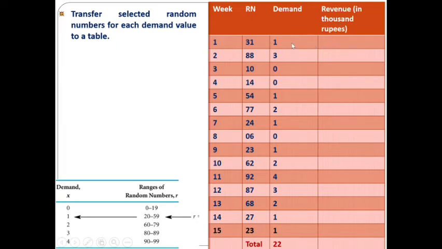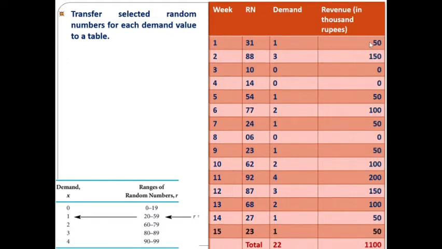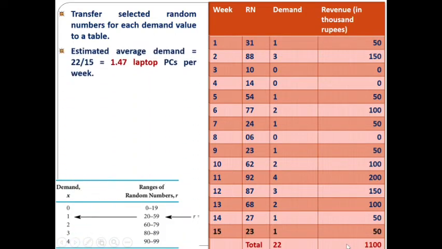So I am just having it as, for 1 PC it is 50, for 3 PC 150, here 0, 0, for 1 it is 50, 2 it is 100 and so on. Right? So I just have all these values here, and finally I am going to sum it up so that I will be getting the total revenue in thousands of rupees. So this is how we have to generate the table, right?